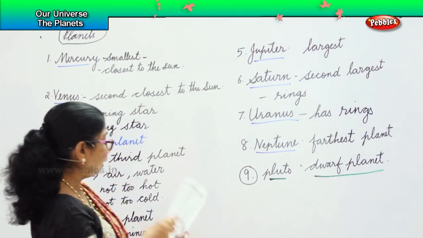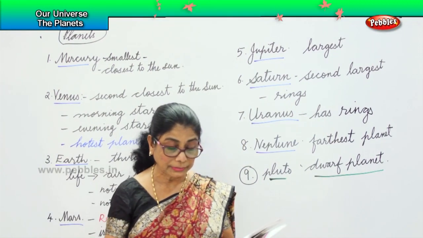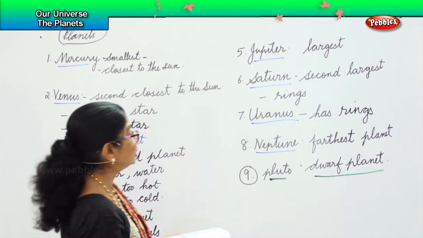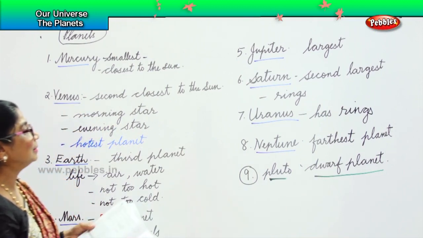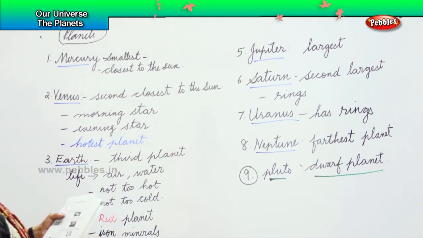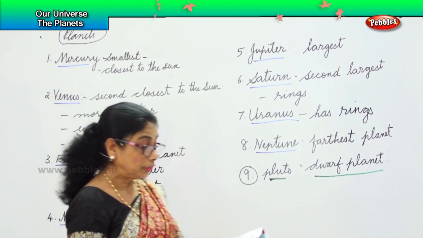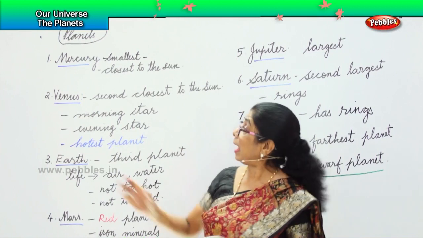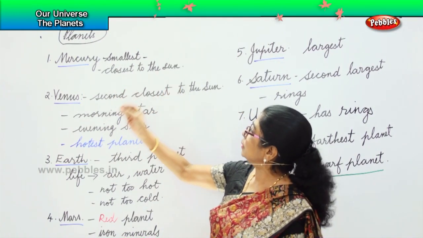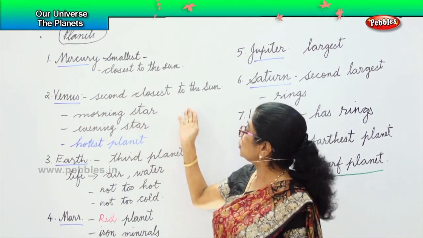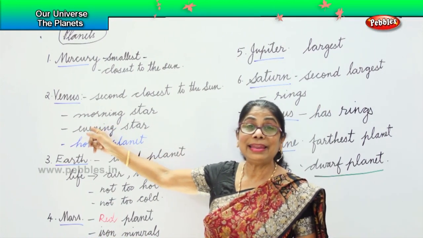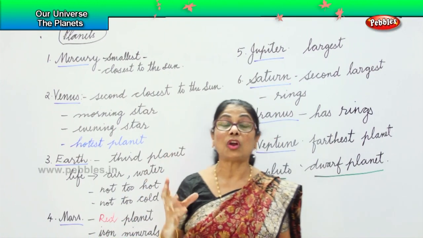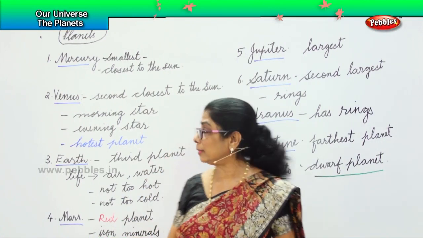Now, what did I say about some planets? Like the Earth is made up of rock, there are others which are made up of gases. Let's look at all the planets that we have here. Mercury, which is the first closest to the Sun and it is the smallest. Venus, the second closest to the Sun, is called by another name, morning star. It's also called the evening star. And Venus is called the hottest planet.